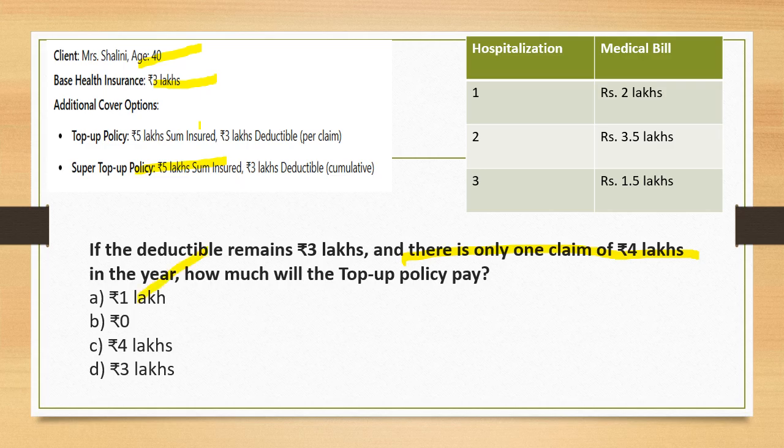Again, the same logic applies. What is the claim which has come? The claim which has come is 4 lakhs. What is the deductible? Deductible is given as 3 lakhs, right? So we will deduct 3 lakhs from this. And where do we reach? We reach an amount which is 1 lakh, right? So that's what we need to know, that the remaining amount will be 1 lakh, correct?